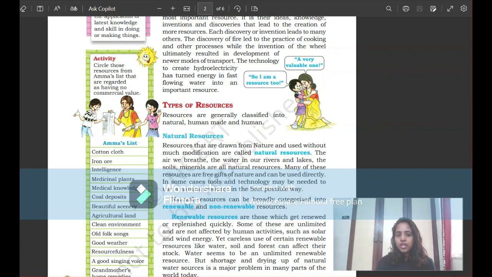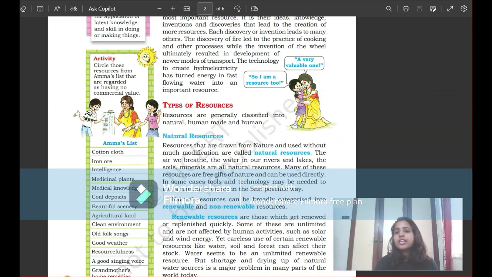For example, water. You are not changing the physical characteristics of water. You are only drinking it like that, using it like that. So that is without modification. You are using the natural resource. The air we breathe, the water in our rivers and lakes, and the soils and minerals are all natural resources, right? Many of these resources are free gifts of nature and can be used directly. In some cases, tools and technology may be needed to use a natural resource in the best possible way.